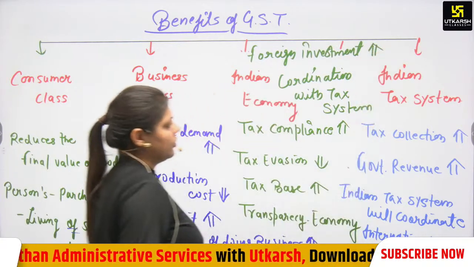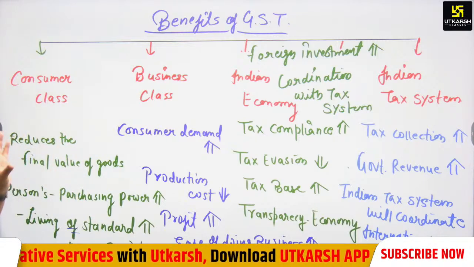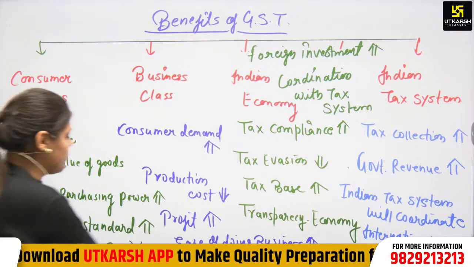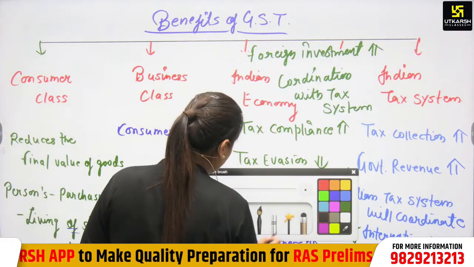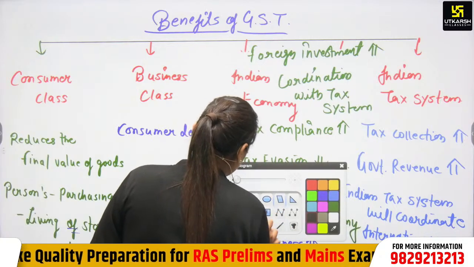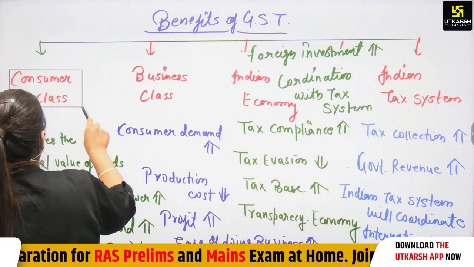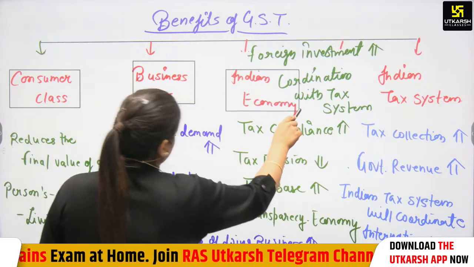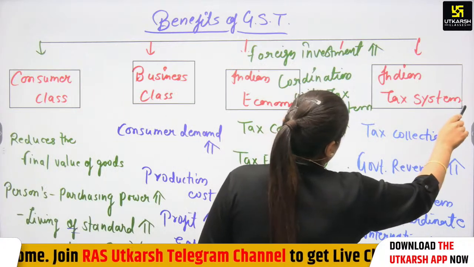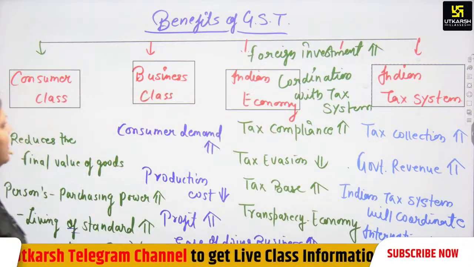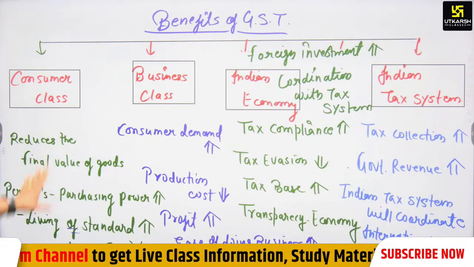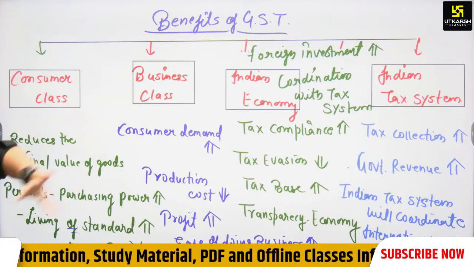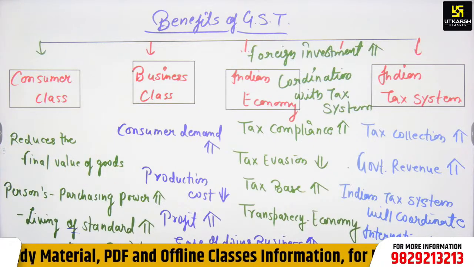So these are the benefits to the Indian tax system, the Indian economy, the business class, and the consumer class. You have to write the answer in this manner so that we can segregate each and every topic. We have seen the consumer class benefits, the business class benefits, the Indian economy benefits, and the Indian tax system benefits.